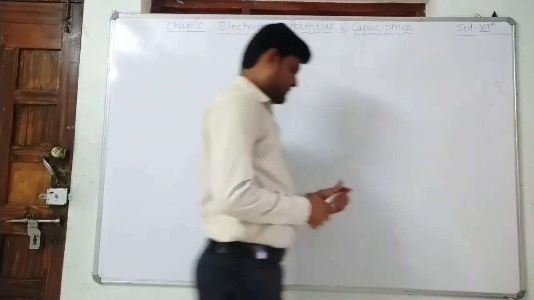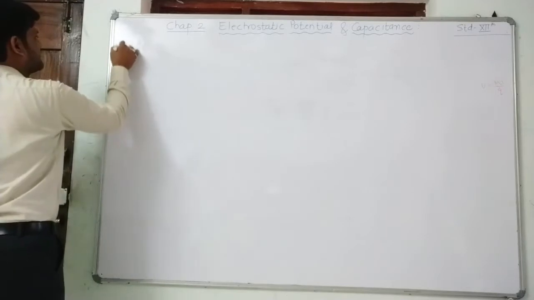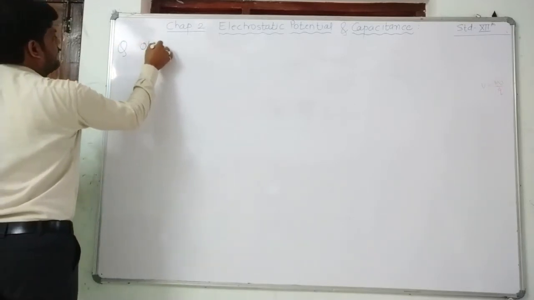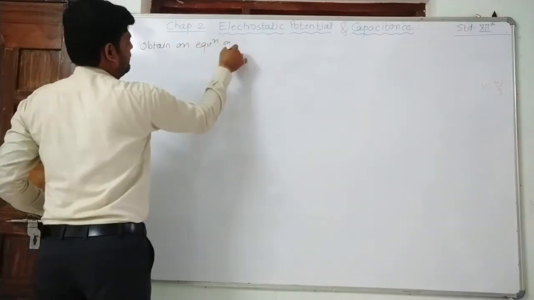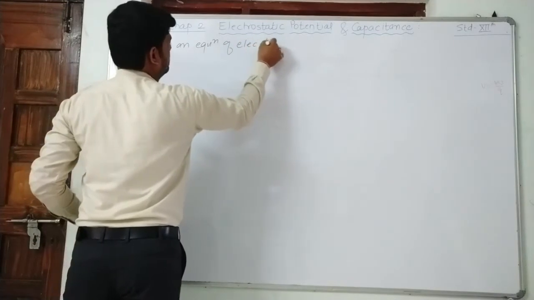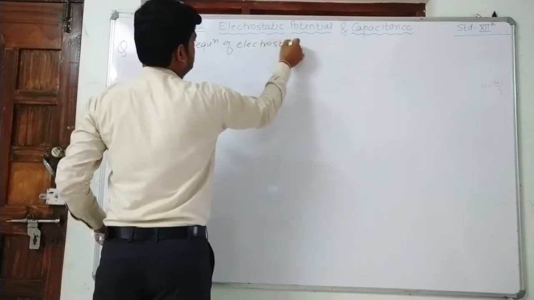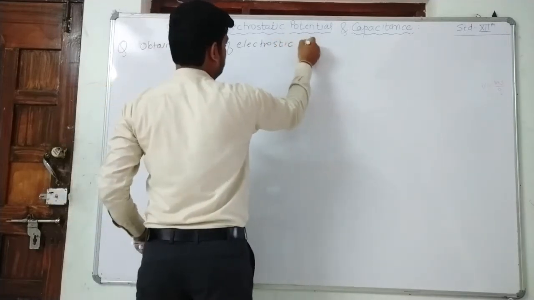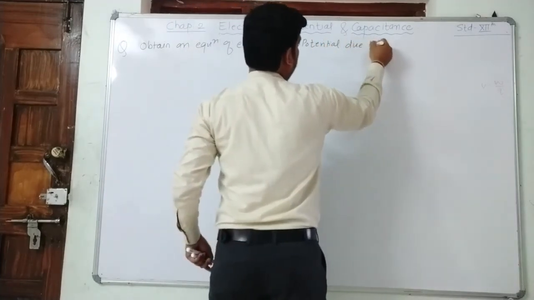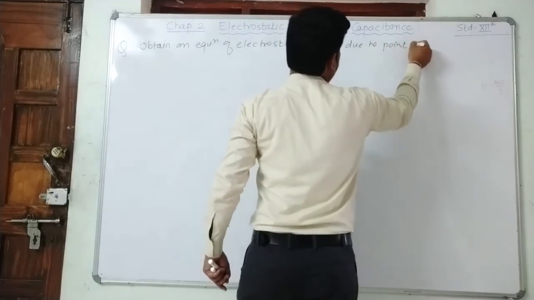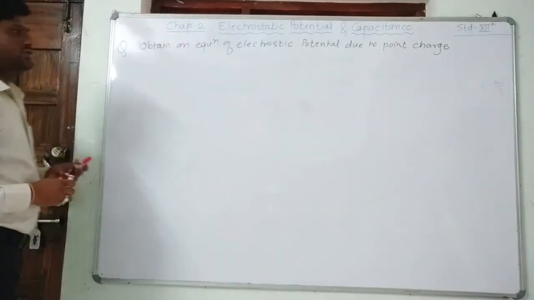The question may be there like this. We are writing the question first over here. Question: Obtain an equation of electrostatic potential due to a point charge. Right? This is the question.